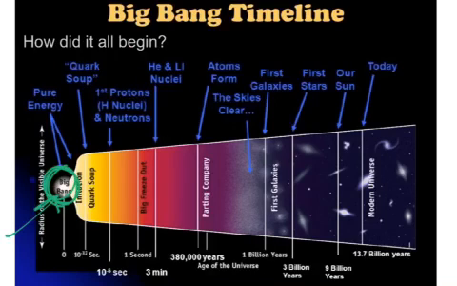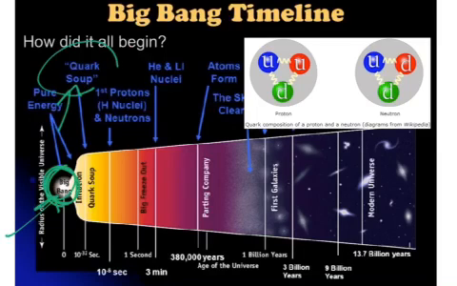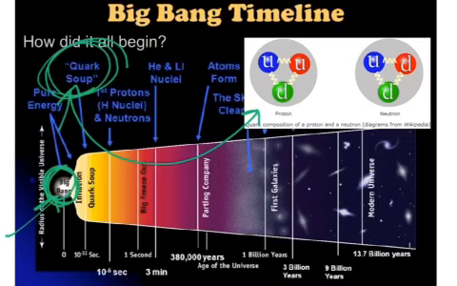Protons and neutrons are made of even smaller particles that are called quarks. And as this quark soup, as they call it, started to cool down, the quarks collected in ratios that eventually formed the first protons and neutrons. This picture shows you quarks have weird names: up, down, top, bottom, strange, and charm. A proton is made from the combination of 2 up quarks and a down quark, whereas a neutron is 2 down and 1 up. You don't really have to know that for honors chemistry, but I'm just trying to explain to you how the first elements actually started to form.